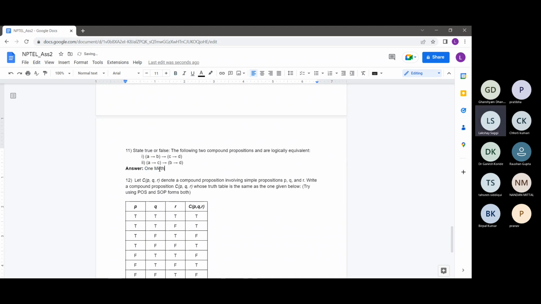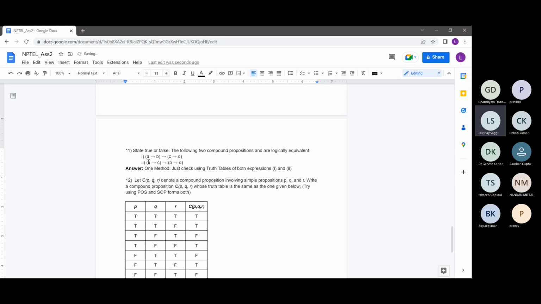One method is to just check using truth tables of both expressions, expressions 1 and 2. Just make the truth tables for both of these expressions.